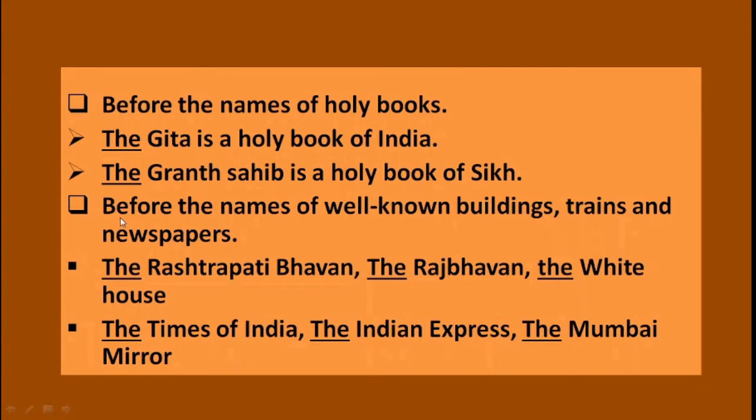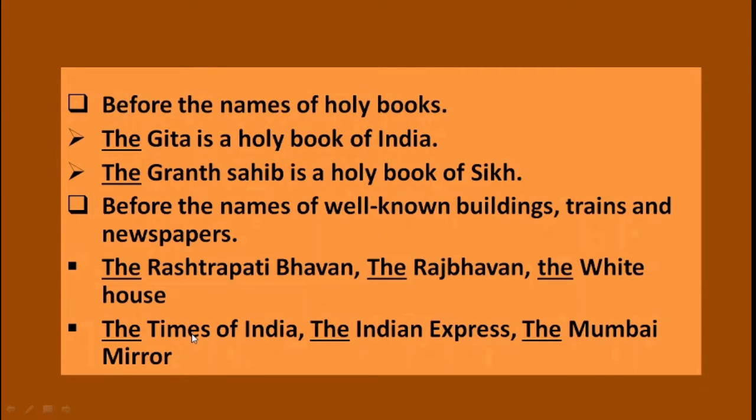Next rule, you can use the before the names of well-known buildings, trains and newspapers. Let's check the examples. The Rashtrapati Bhavan, the Raj Bhavan, the White House, or you can say the Taj Mahal.